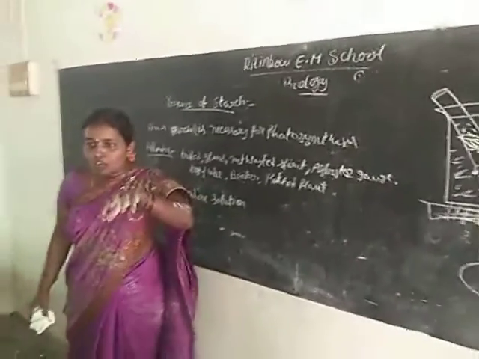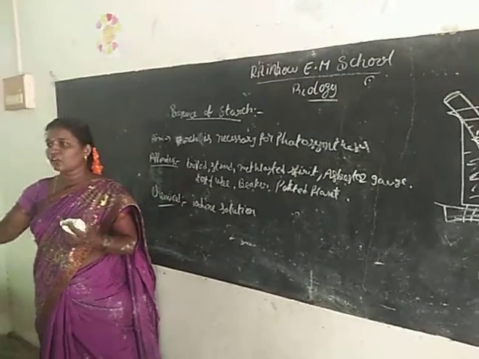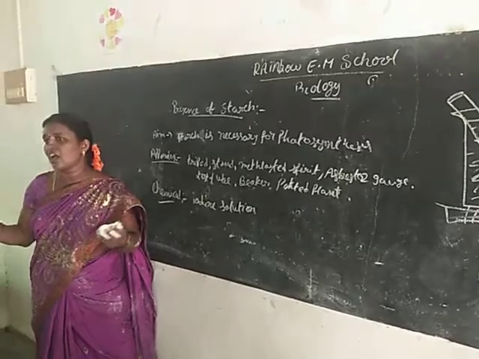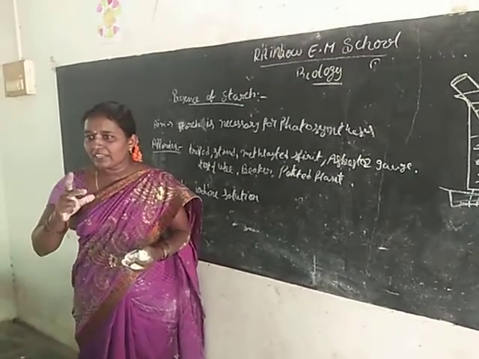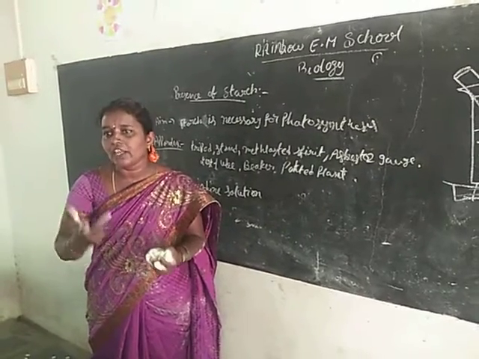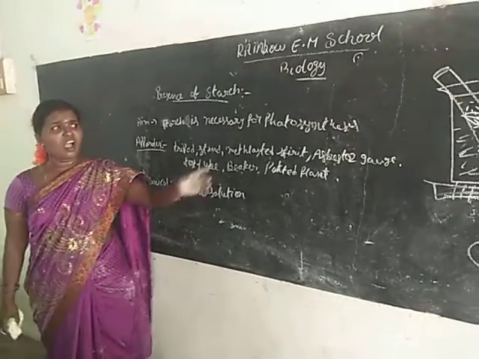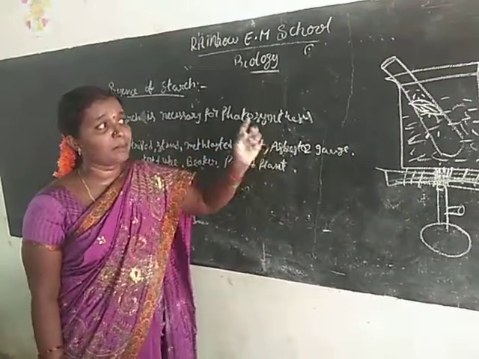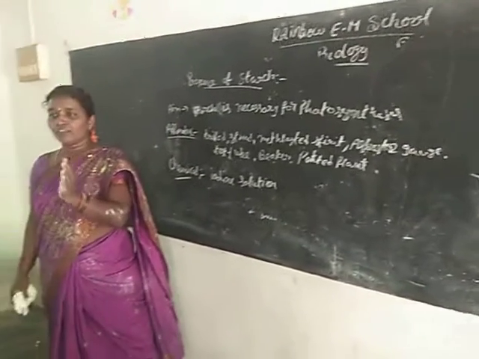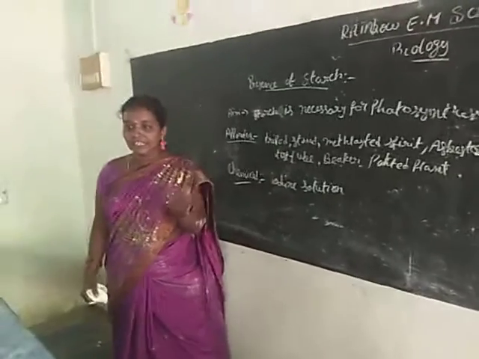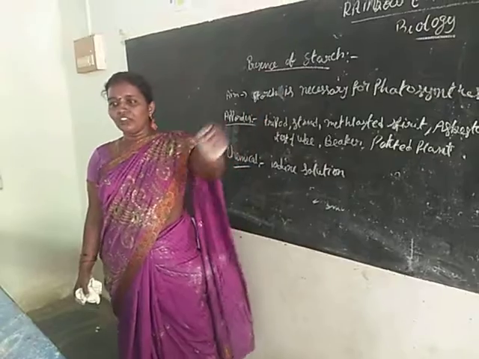That's why, when you heat the leaf, the chlorophyll in the leaf is removed by the methylated spirit. At that time the color of the leaf changes. Which color is produced? Pale white color is produced. After that, carefully take a brush and remove the leaf, take the precautions, and put the leaf into the petri dish. Okay, understand?